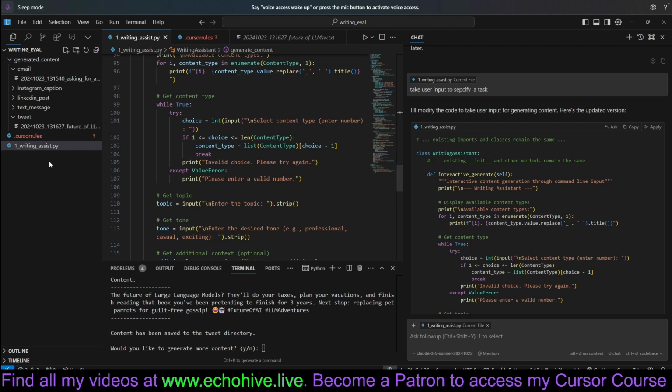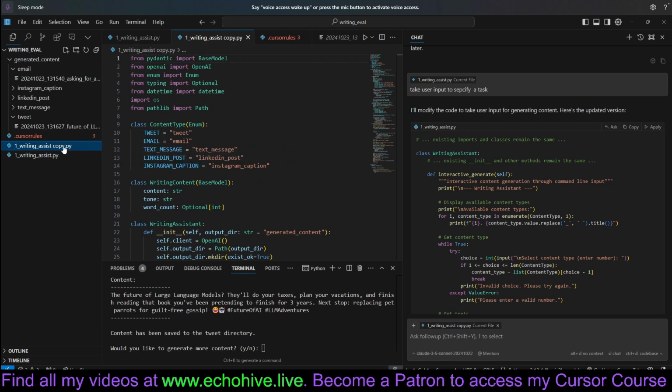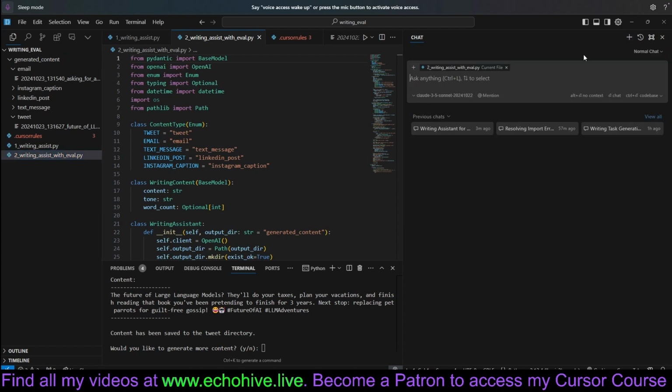So let's make it better by copying this and renaming the file to writing assist with eval, let's say, so users who download this can see the progression. So one, and then this is the second one we're going to be working on. Actually, we can create a new chat, right? And it's going to refer to the newer file.